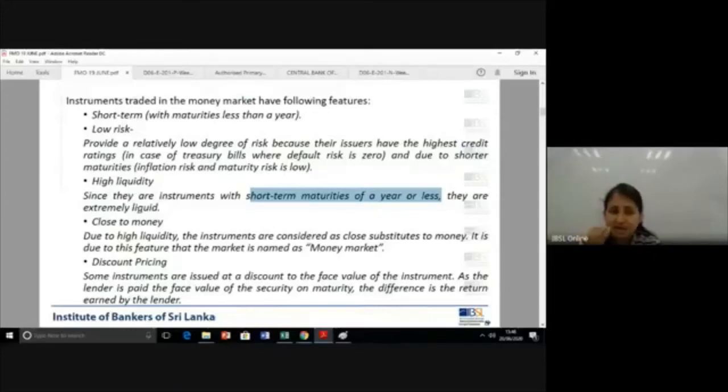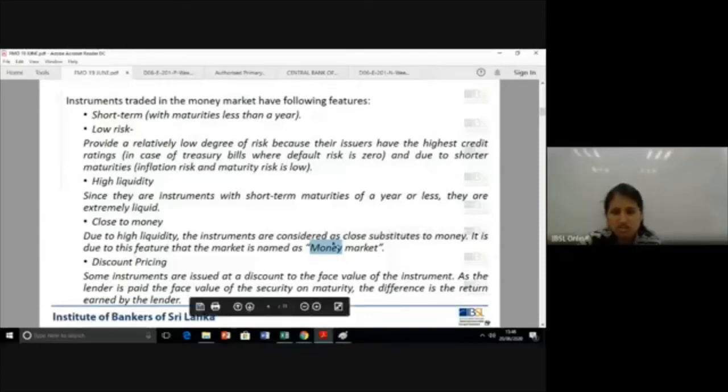It's nearly a substitute for money itself. Why you need to understand that is money market. The word money market came because this market trades instruments which are so liquid that they can be substituted for money. It's a close substitute for money, and because of that, it's called money market. Okay, because of the liquidity. So the instruments are considered close substitutes to money.